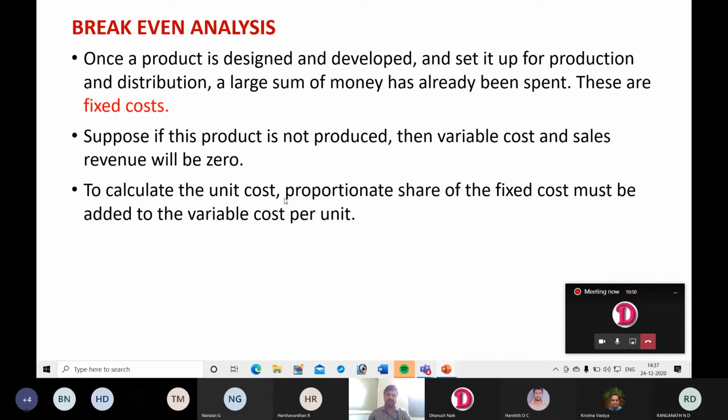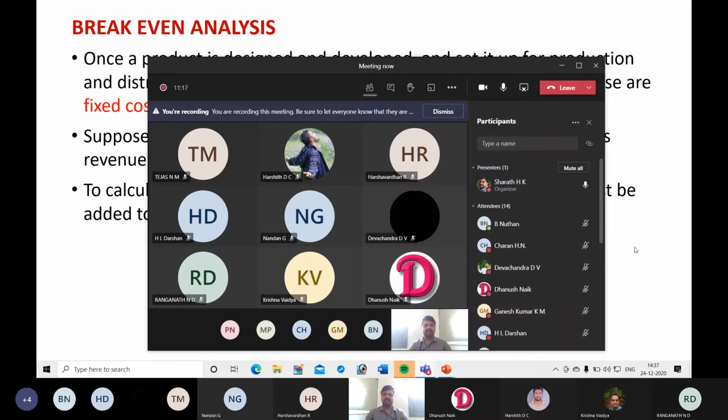To calculate the unit cost, a proportionate share of the fixed cost must be added to the variable cost per unit. If you want to find the cost of a product, you have to consider both fixed cost and variable cost. Variable cost depends on cost of raw material and direct labor, whereas fixed cost should be distributed among the volume of production.